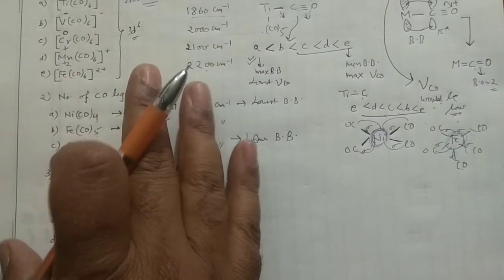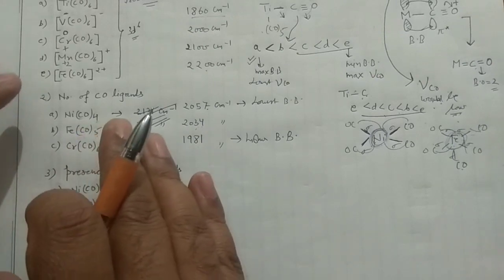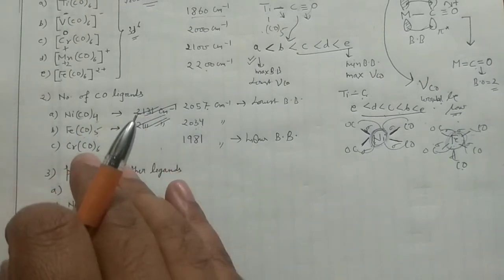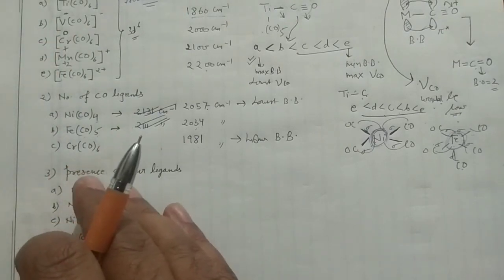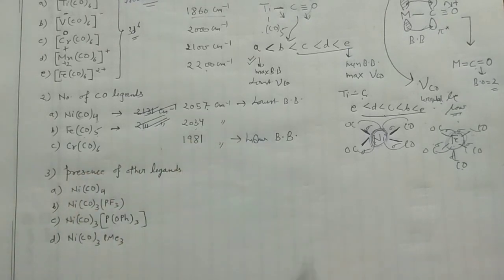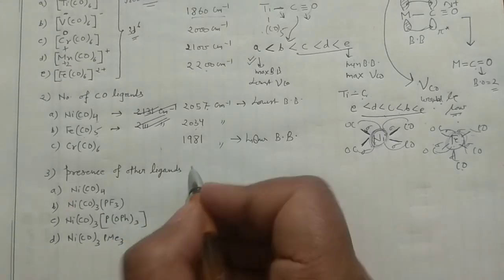Whatever we have explained so far, I have only taken carbonyl ligands in the complex. But apart from carbonyl ligands, you may have other ligands also. I'm taking this example here: tetracarbonyl nickel. In the second case I have replaced one carbonyl with PF3, in the third case with P(OH)3, and then with PMe3. So what kind of other ligands can it have?